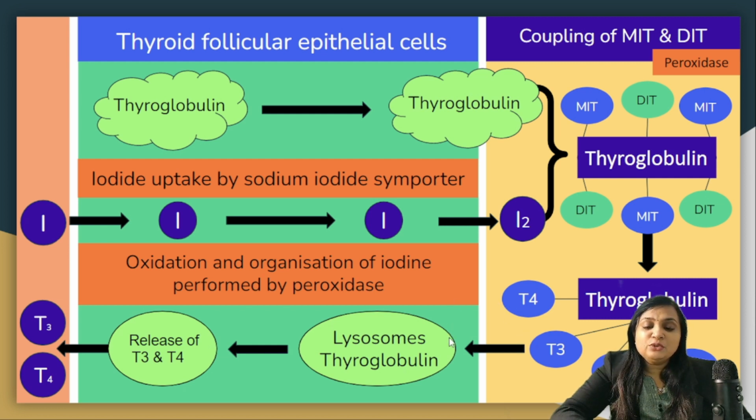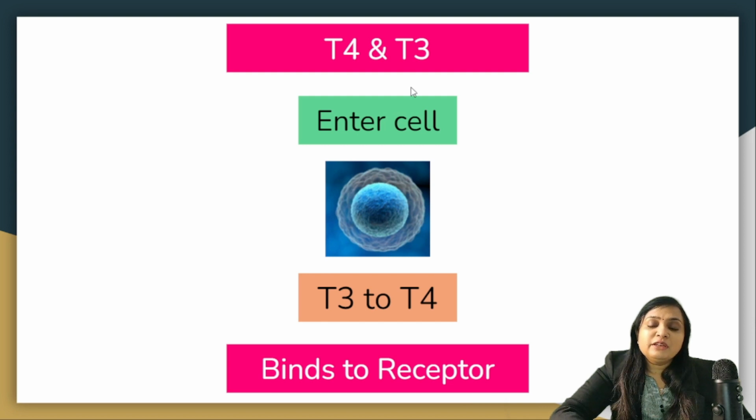Again it is transported to colloid and then it is taken into the lysosome. With the burst of lysosome there will be again release of T3 and T4 which goes back to the bloodstream. So this is the whole procedure which is involved in the synthesis of the thyroid hormone. Here you can see that iodine uptake is done by the sodium iodide symporter, not peroxidase. Rest all functions are done with the peroxidase. Whatever T3 and T4 are formed enter the cell, and this T4 is again converted to T3.